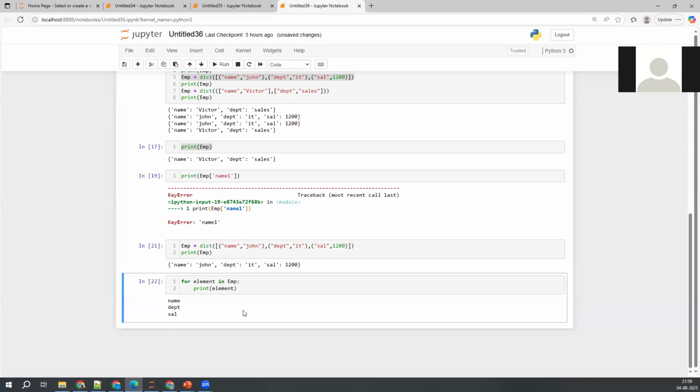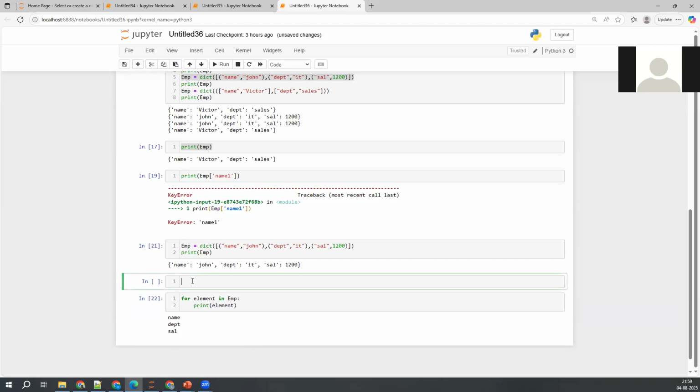Now, Shiva, I wanted to see its values. What can we do for that? For that, we have two special functions. Let me create a new cell over here. Print of the dictionary, emp dot keys.